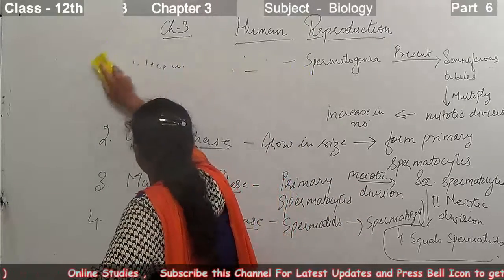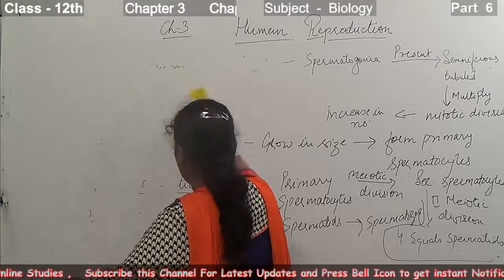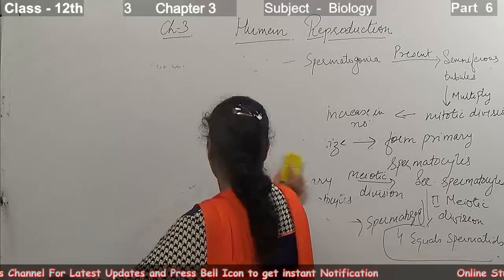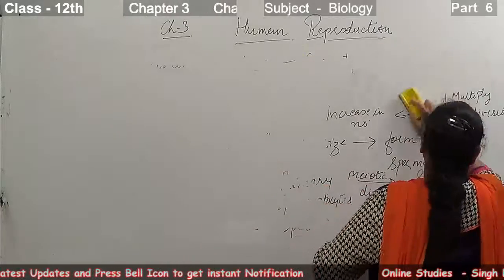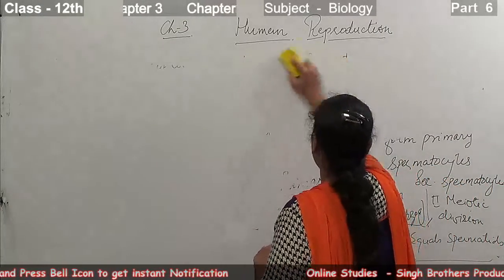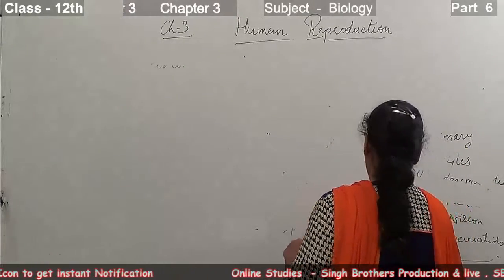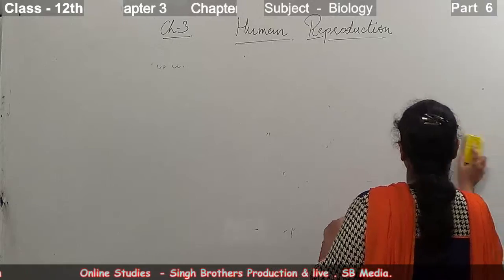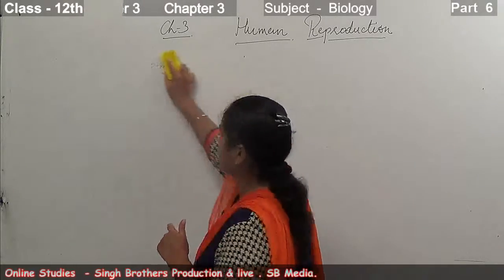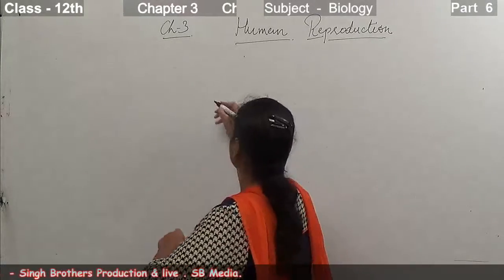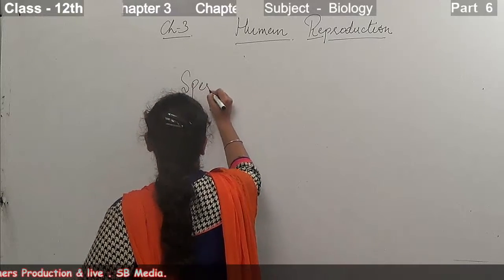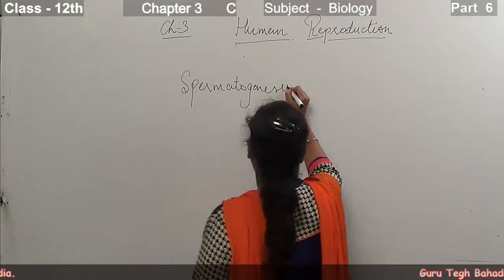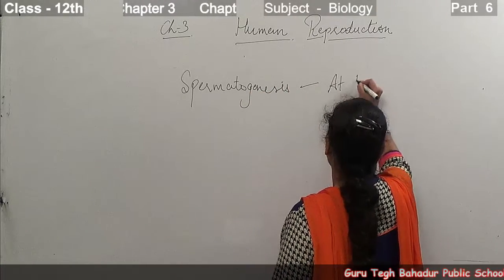This spermatogenesis process starts at the phase of puberty. It starts at the age of puberty.